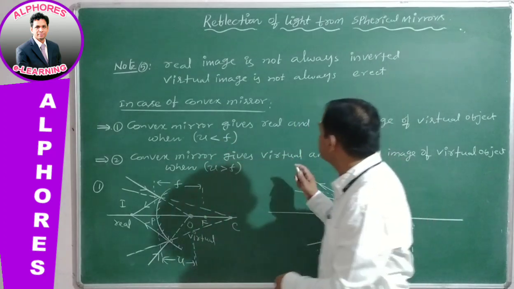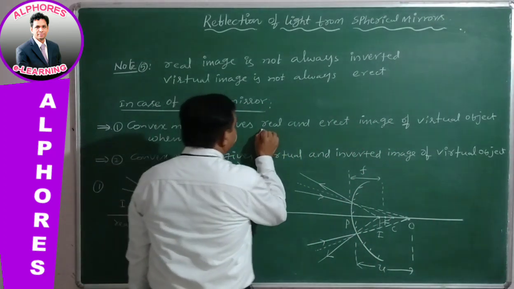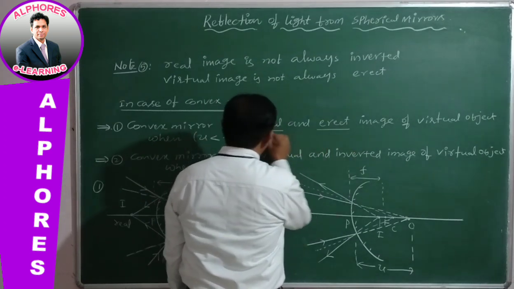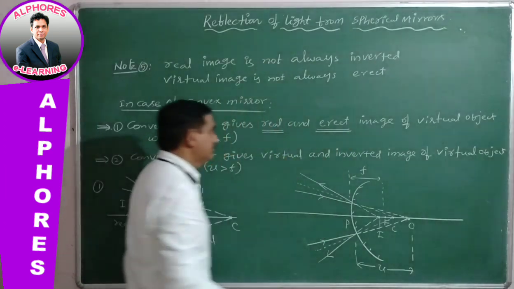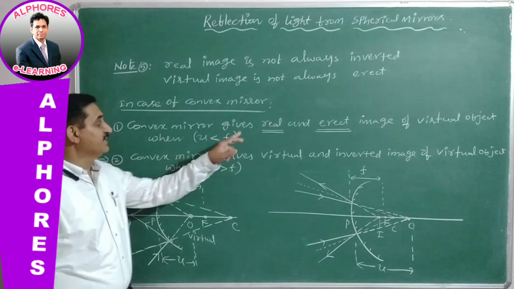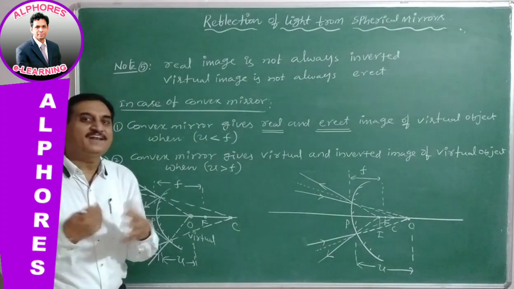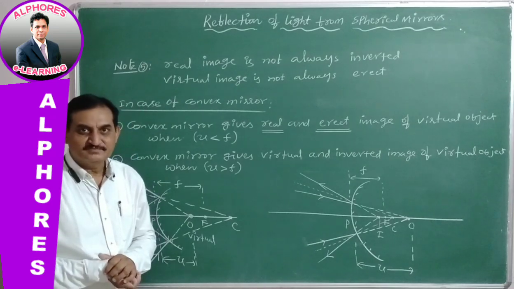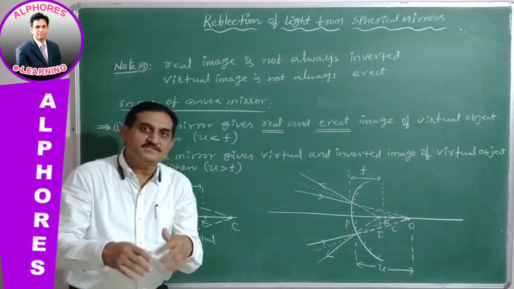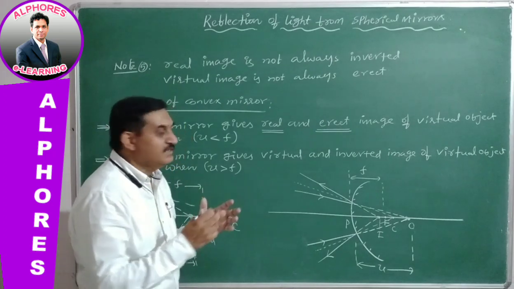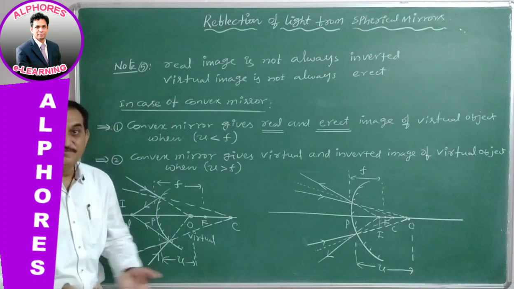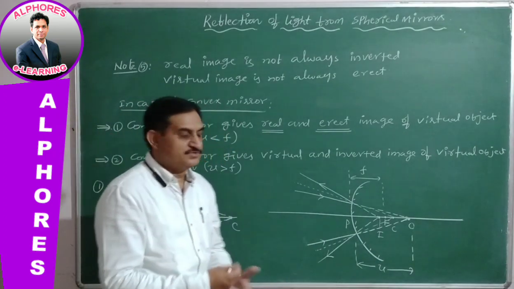But here the statement is clearly real and erect. These 2 points are very important. A real image is generally inverted whenever the object is real. But here the object is not real. If it is virtual, then the condition changes.